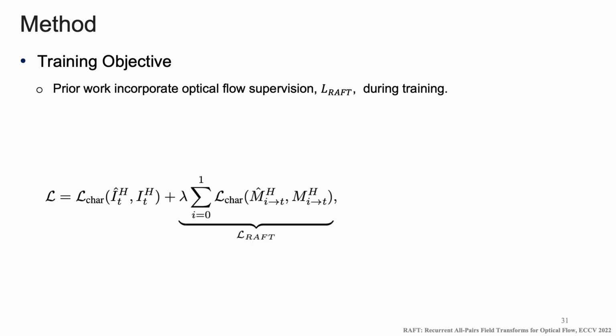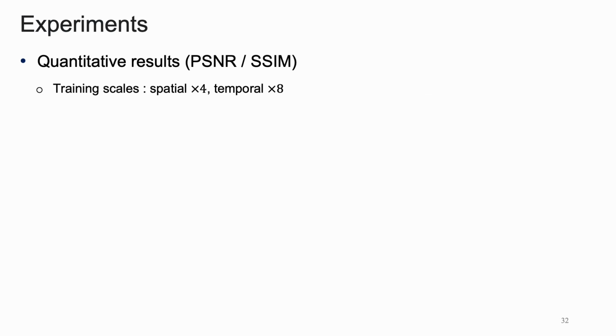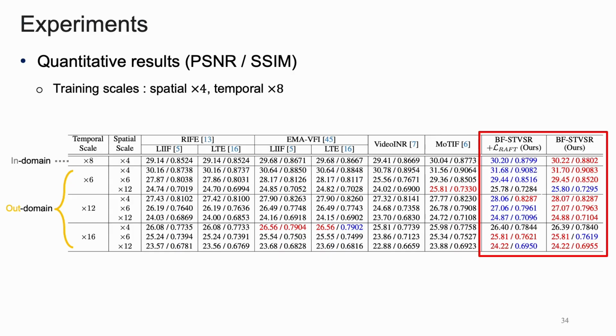For training objective, prior works incorporate optical flow supervision during training. In contrast, our framework simplifies the equation while still achieving performance comparable to or even better than supervised method. For experiment, we evaluate our method with other baselines. We train BF-STVSR with scaling factor of 4 in spatial and 8 in temporal. We compare CSVSR baselines not only with in-distribution scaling factor, but also out-of-distribution scaling factor, which is not seen during training. Compared to others, BF-STVSR generalizes better to unseen scales.